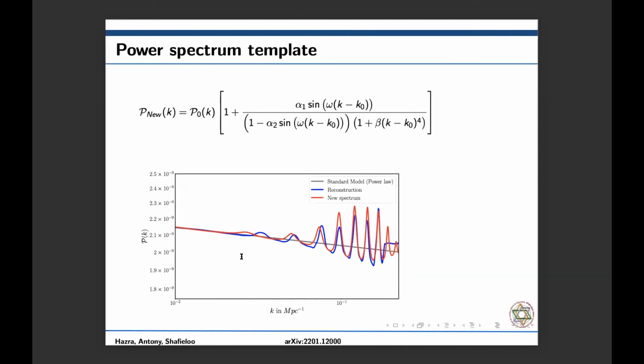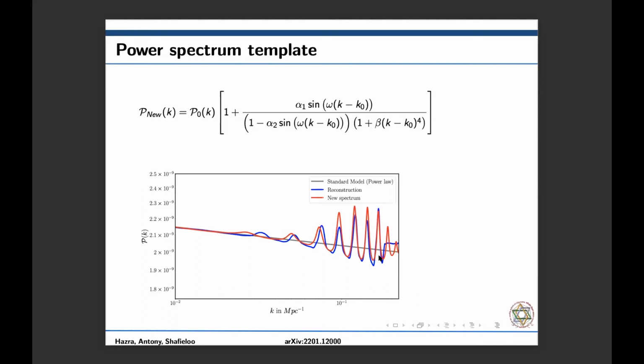Now let's see, if we fit it with the analytical template, how much evidence we can get for this model. This is the analytical template we propose for the power spectrum, and you can see that it more or less fits the reconstructed feature. Here the blue one is the reconstructed feature, and the red one is the analytical template. They more or less overlap each other.